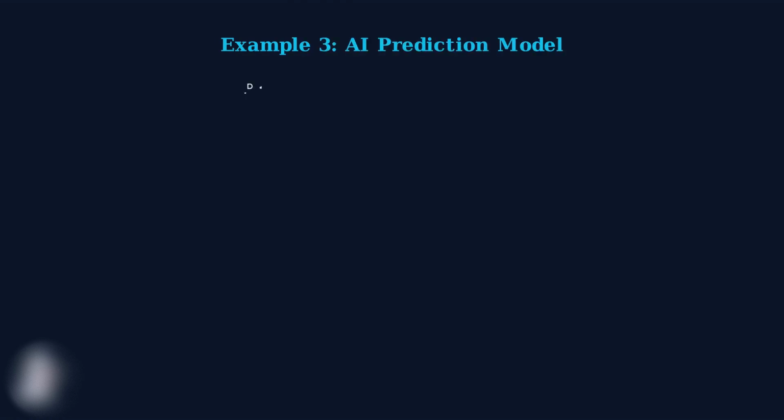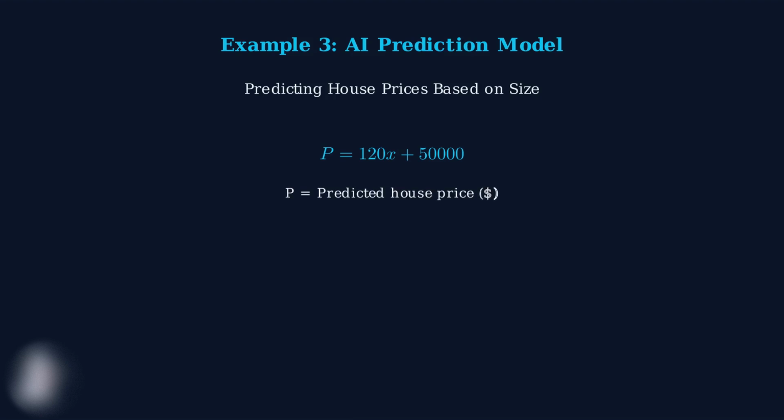Our final example demonstrates how artificial intelligence uses linear equations to make predictions. A machine learning algorithm has analyzed thousands of house sales and discovered a linear relationship between house size and price. The AI model found that house prices follow this linear pattern. P represents the predicted price, our y value. The house size x is our input variable.